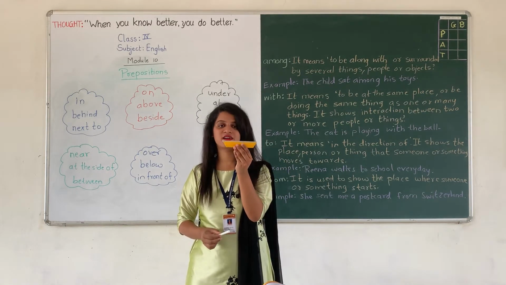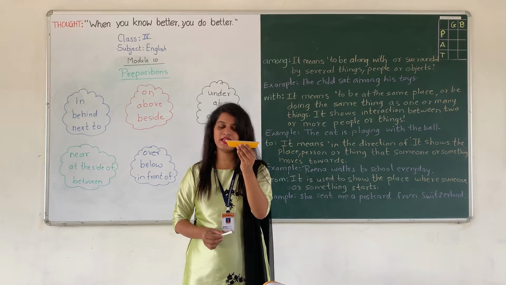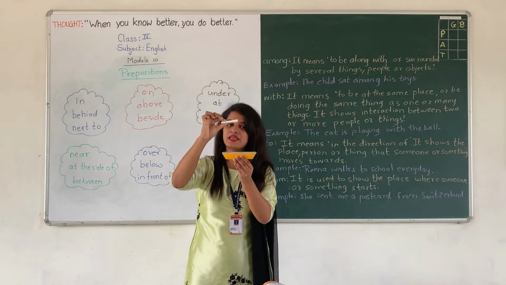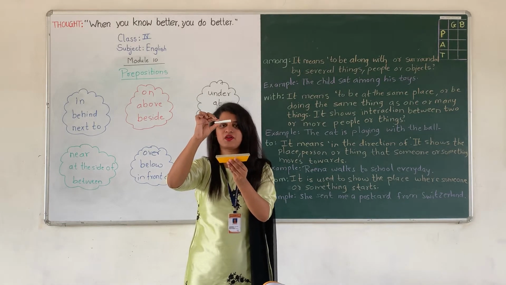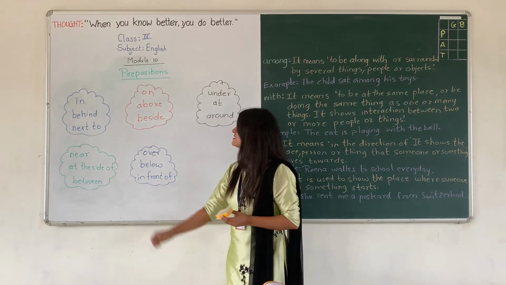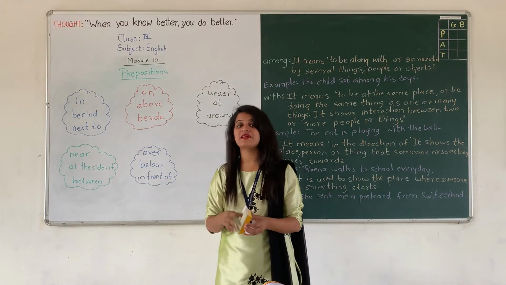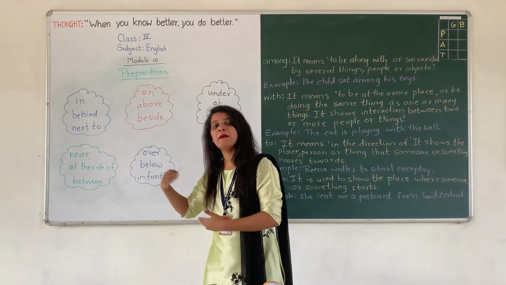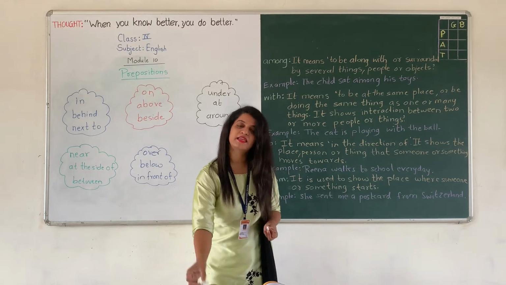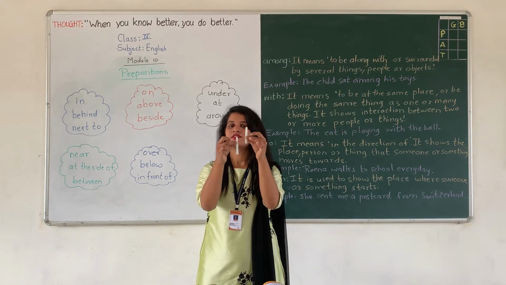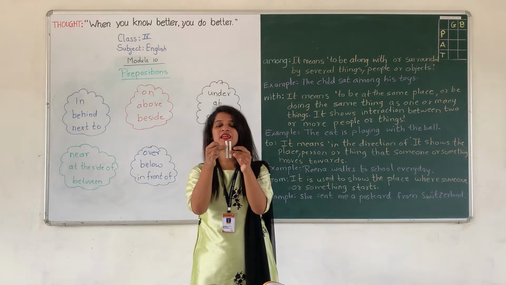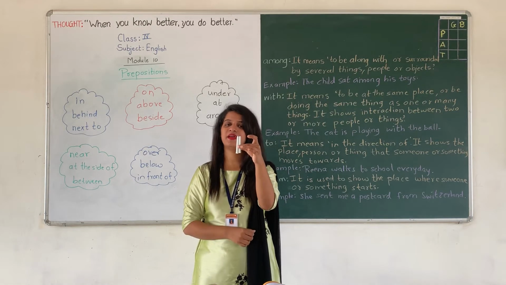Now, here is the duster. It is at the height, right? And if I place this chalk here, means the chalk is above the duster. Alright? The chalk is above the duster. Next is beside. Beside means same as I have told next to, and beside means at the side. Alright? Means I will give example of this chalk. So, this chalk which is in my right hand is beside the chalk in my left hand.